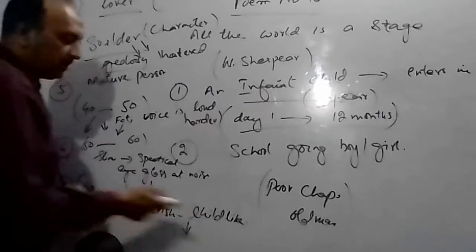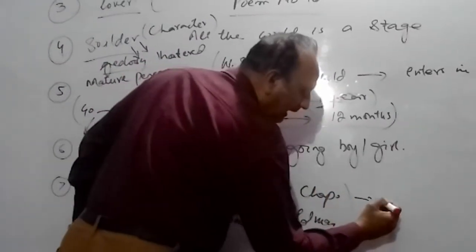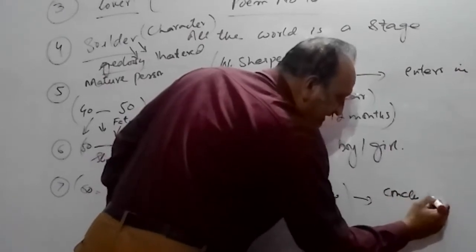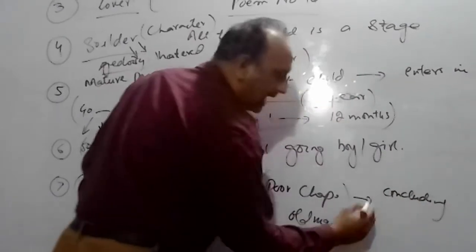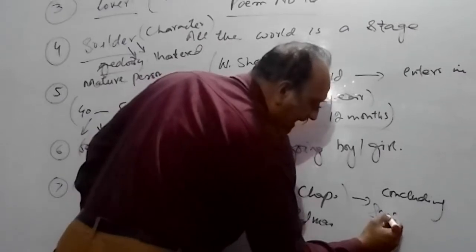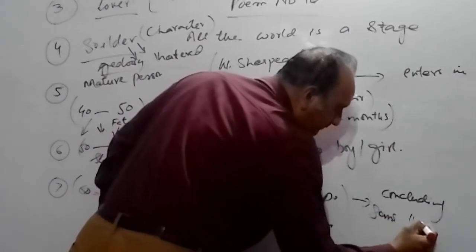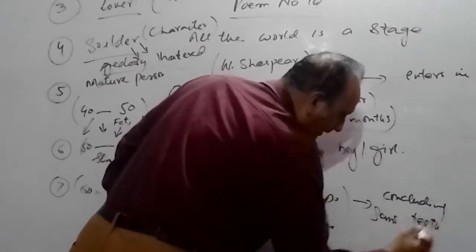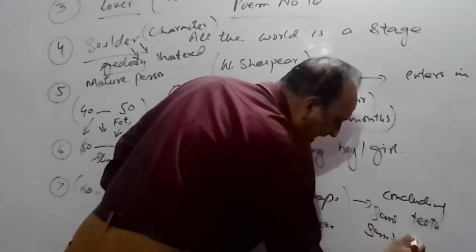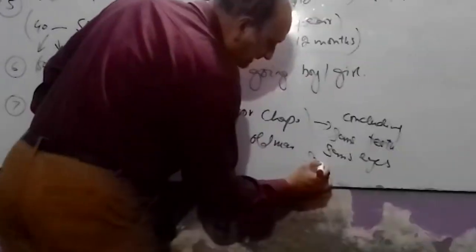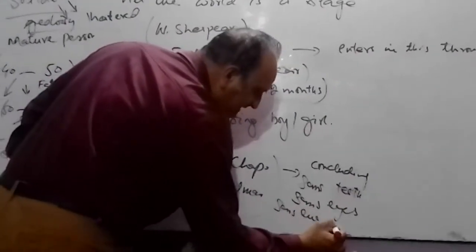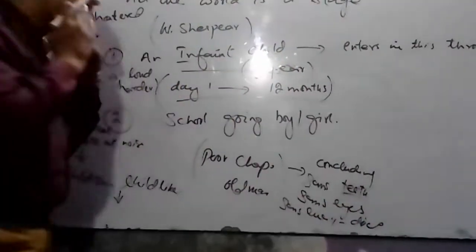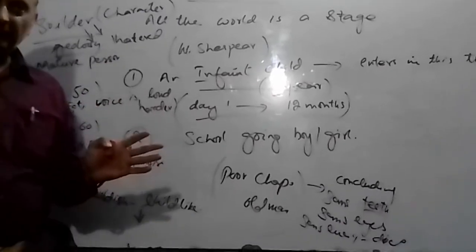And then this period converts into the last, concluding line: sans teeth, sans eyes, sans everything. Sans teeth means his teeth are ultimately removed.